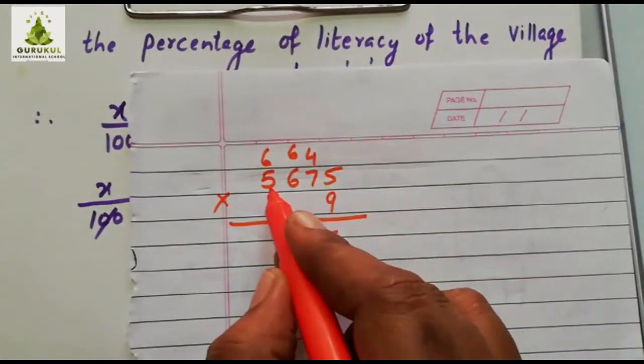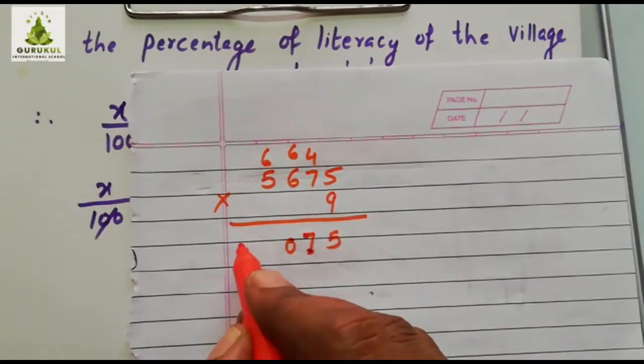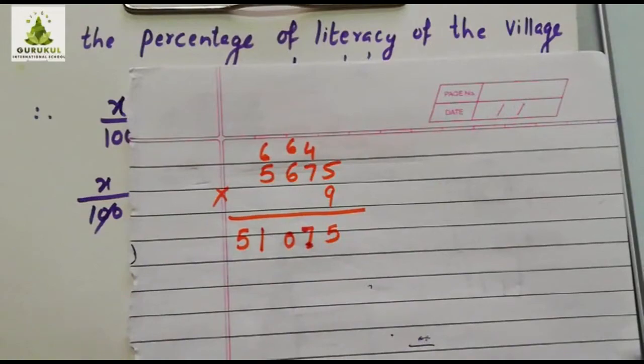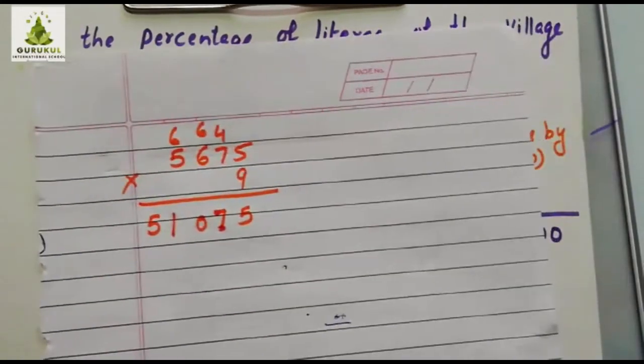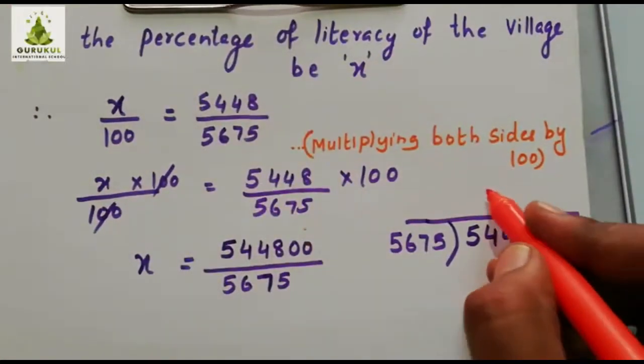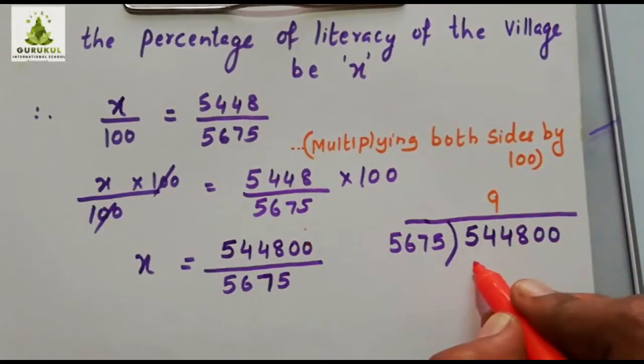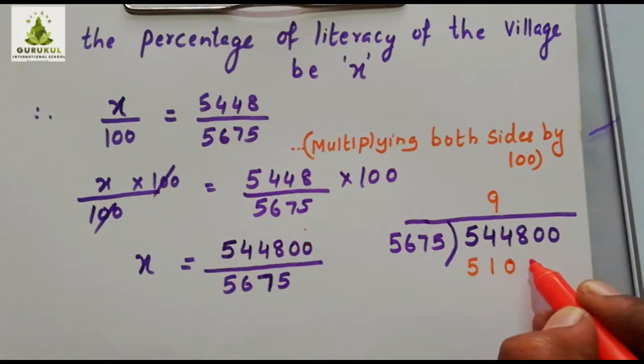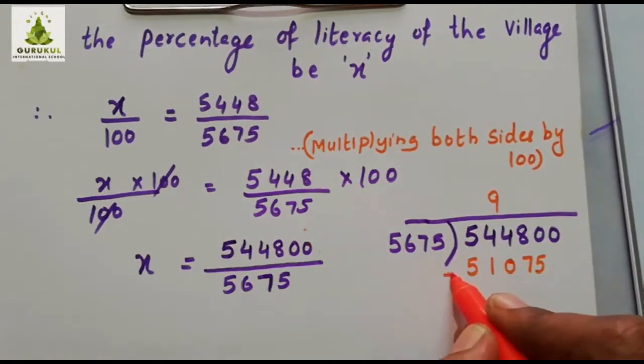This is 45. 5 nines are 45 plus 6 we get 51. So 51075. Is that clear? So we will write here 9 times, what I am getting, 51075. Is this clear?